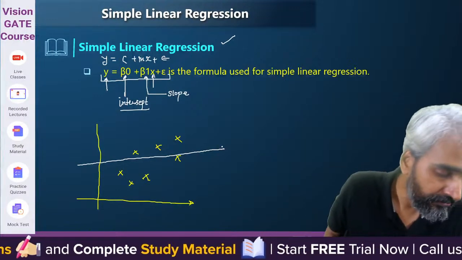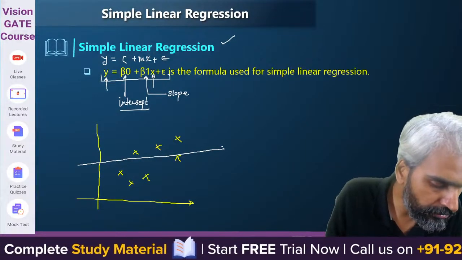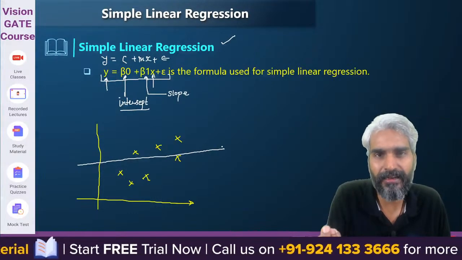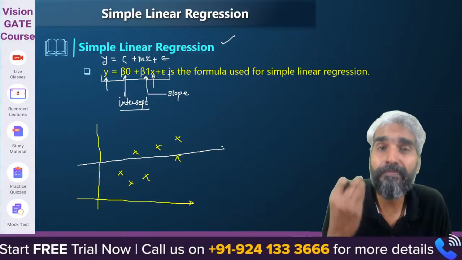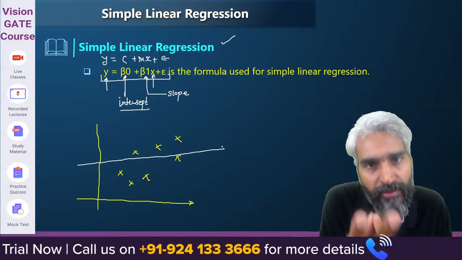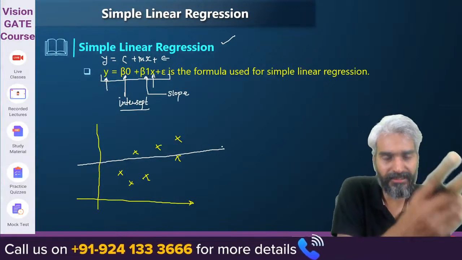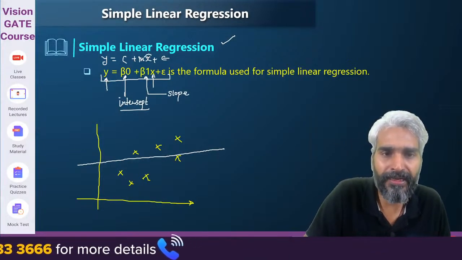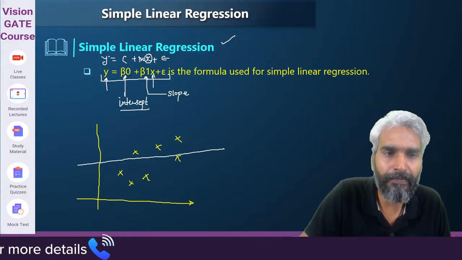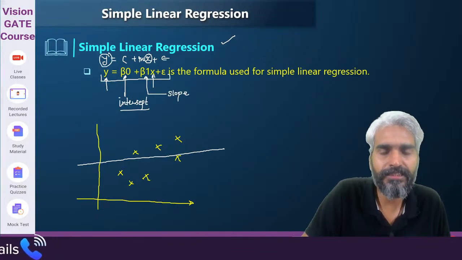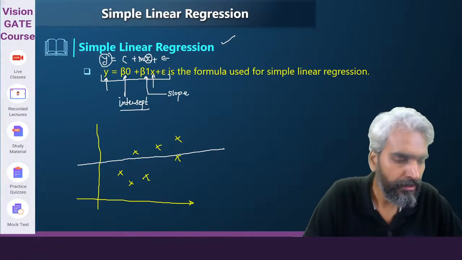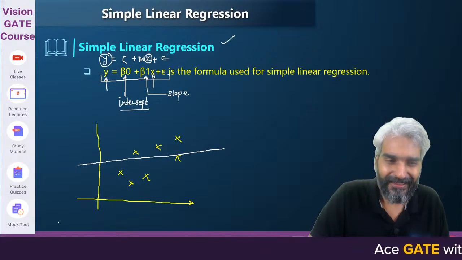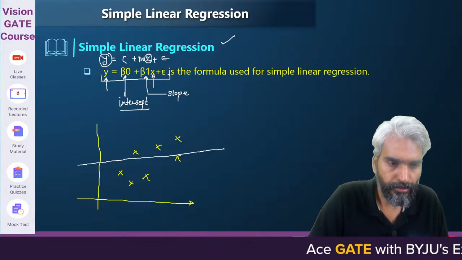So you use this particular line, it can be any line. Sir, is simple linear equal to linear regression? Simple linear regression is actually the same as linear regression. The only difference is that in simple linear regression, there will be only two variables. One is independent, another is dependent. So x is your independent variable, y is your dependent variable. Clear? Okay.